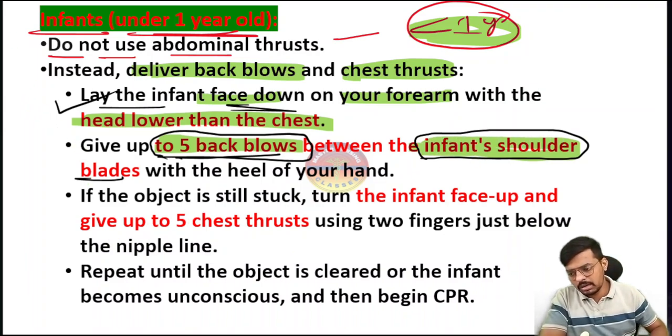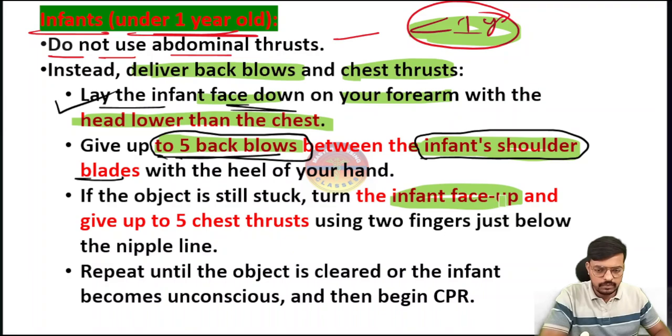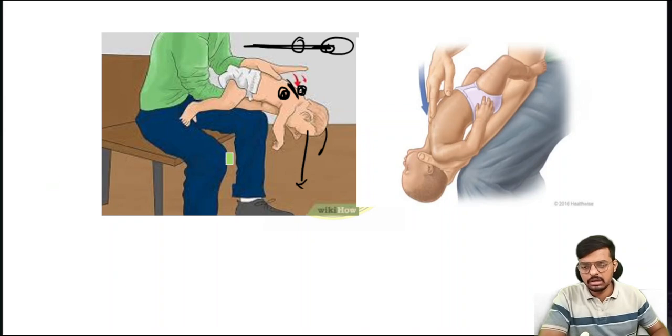In almost 99% of cases, the coin or seed obstructing the airway comes out with a back blow. If it is still not coming out, then take the patient on your arm again and make the child face up. Now the infant should be face up, and give 5 chest thrusts like this with 2 fingers.